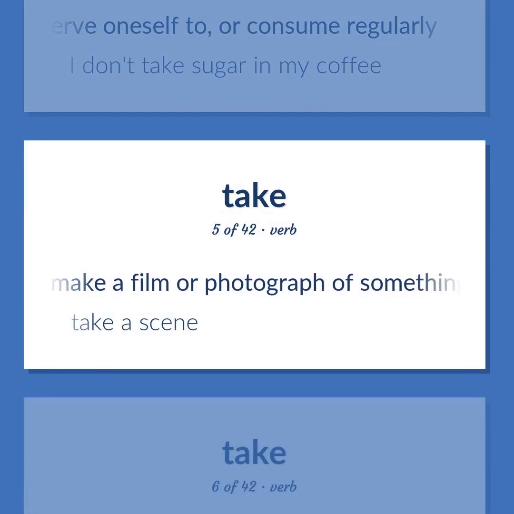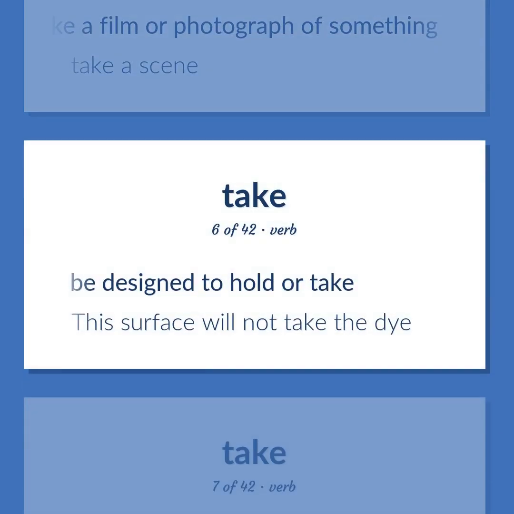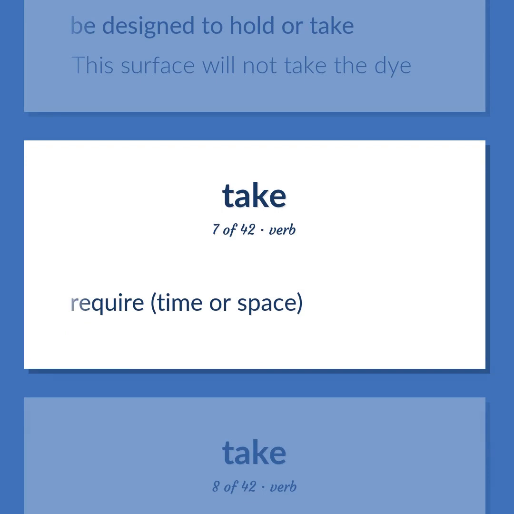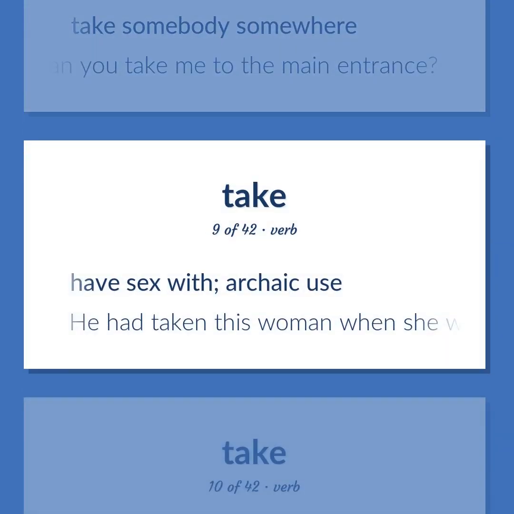Make a film or photograph of something. Take a scene. Be designed to hold or take. This surface will not take the die. Require, time or space. Take somebody somewhere. Can you take me to the main entrance?